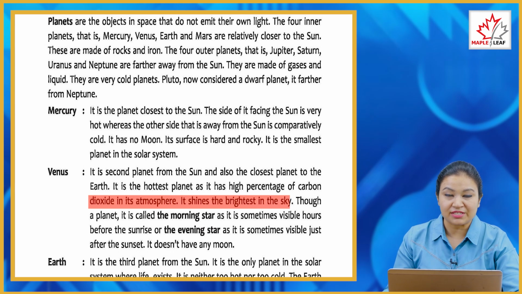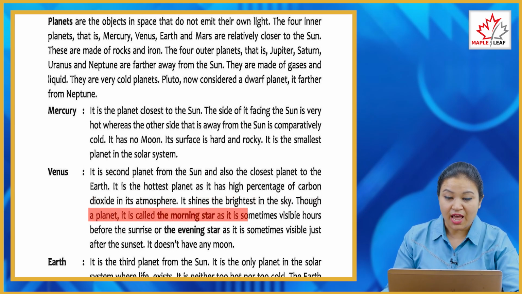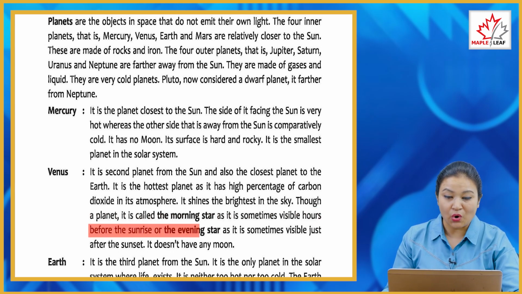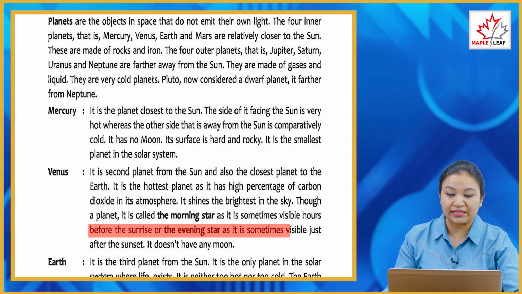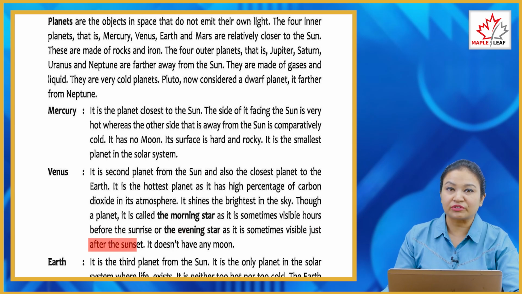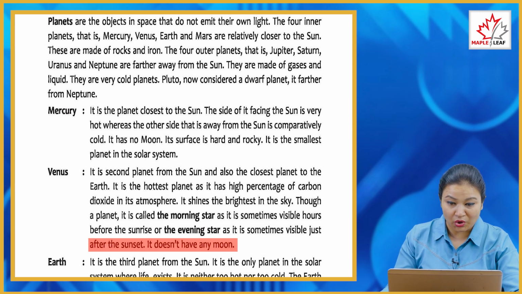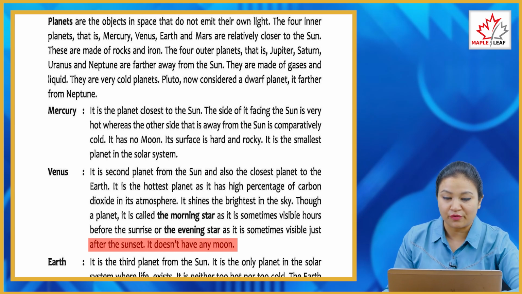It shines the brightest in the sky, though it is a planet. It is called the morning star as it is sometimes visible an hour before the sunrise, or the evening star as it is sometimes visible just after the sunset. It doesn't have any moon. So the second planet is Venus. It is the hottest planet and it has a high percentage of carbon dioxide in its atmosphere.